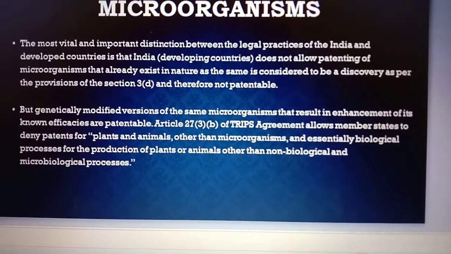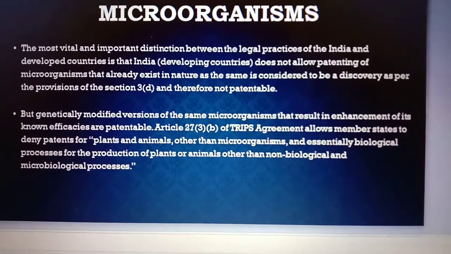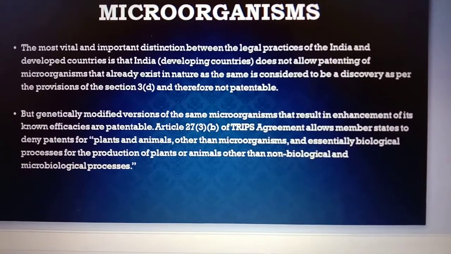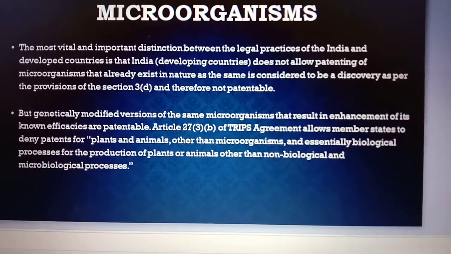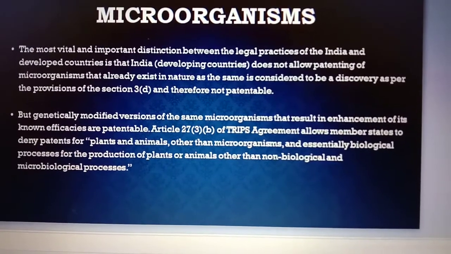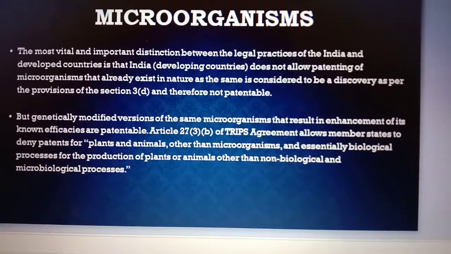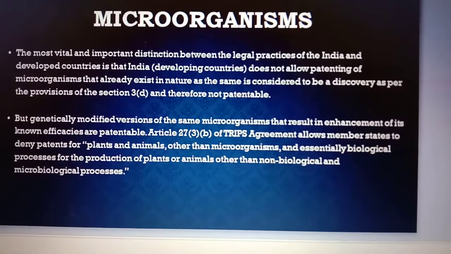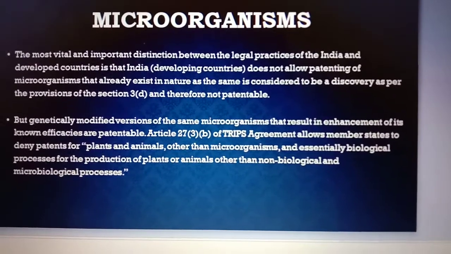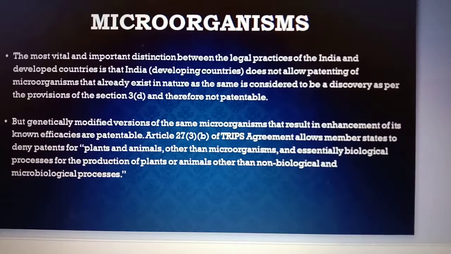Article 27(3)(b). There can be a question on this. Section 3D means what? Like Indian law, which doesn't allow them to go for a patent of a microbe. The same, if it is beneficial, 27(3)(b), there can be a question on this. Okay, please make a note of it.